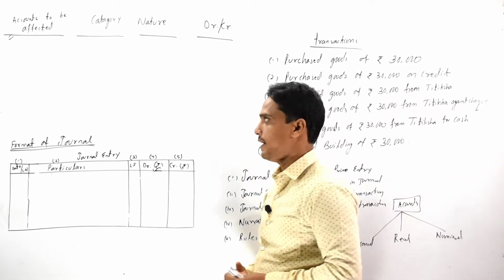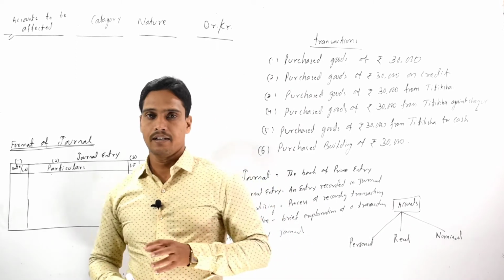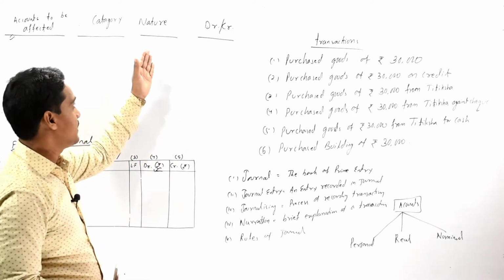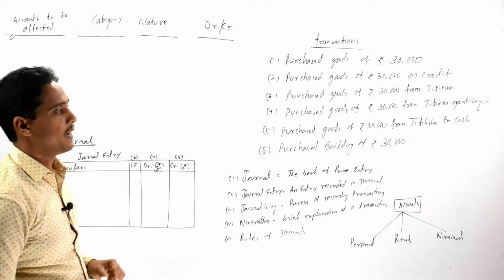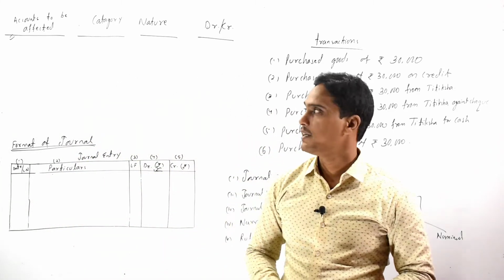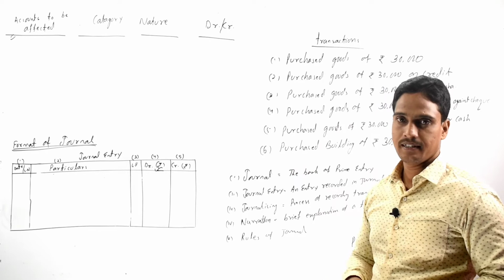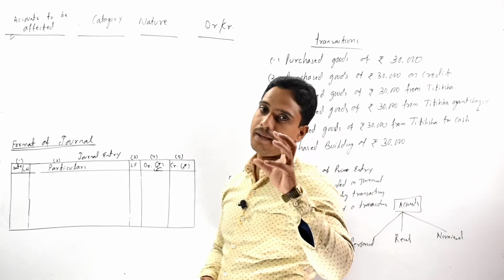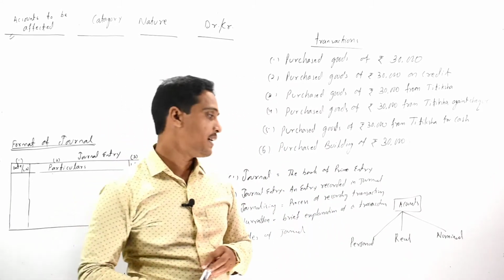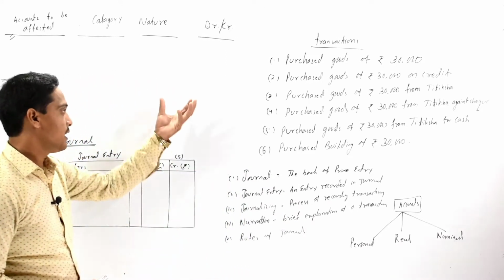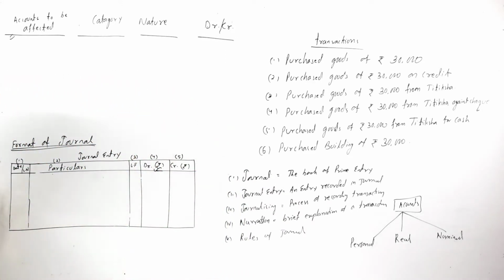Then we should identify the category of such accounts, and then the nature of the concerned account in the given transaction. Then we should identify which account should be debited and which should be credited by following the golden rules. Then we pass the journal entry of the given transaction.